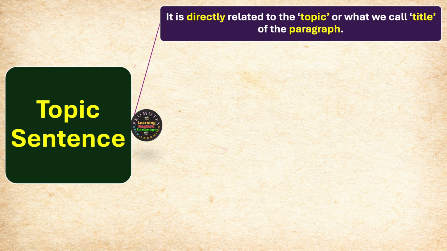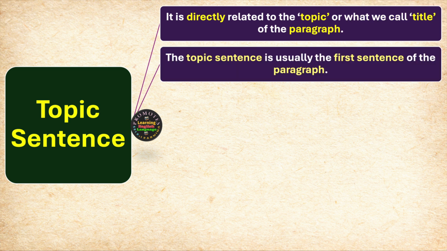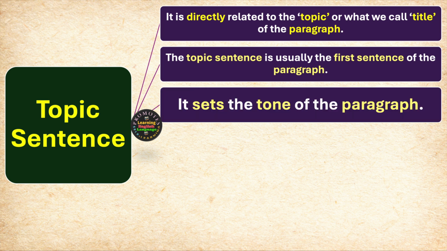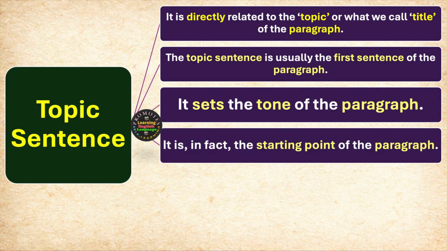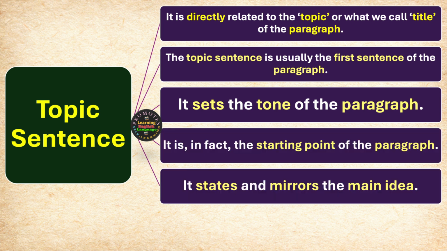And what does it do in a paragraph? Let's have some more ideas. The topic sentence is usually the first sentence of the paragraph. Normally, the topic sentence is found to be the first sentence of the paragraph. Why? Because it sets the tone of the paragraph. It begins the discussion of the paragraph. It is in fact the starting point of the paragraph. It states and mirrors the main idea of the paragraph.